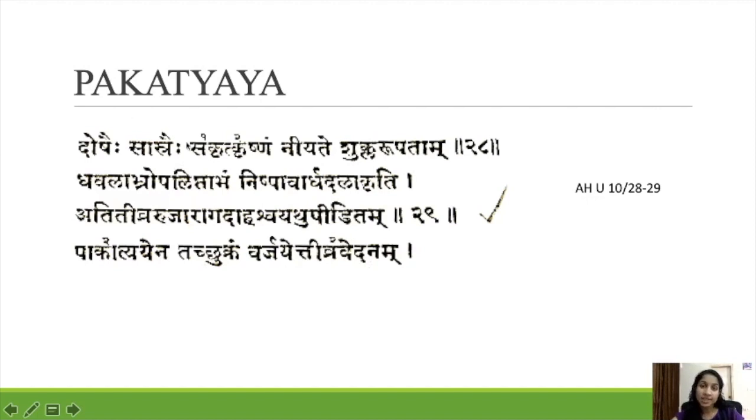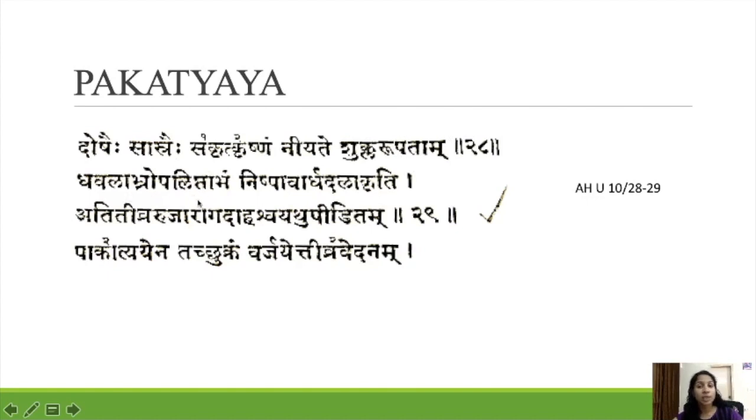So, dosher sa asrehi sagrit krishnam. It is manifested in Krishna Mandala and it is because of all the doshas plus rakta. So, it is a Sannipataja Vyadhi. Doshehi sa asrehi, krishnam niyade shukla rupadam. What will happen? In Krishna Mandala it becomes white in color, shukla rupadam.